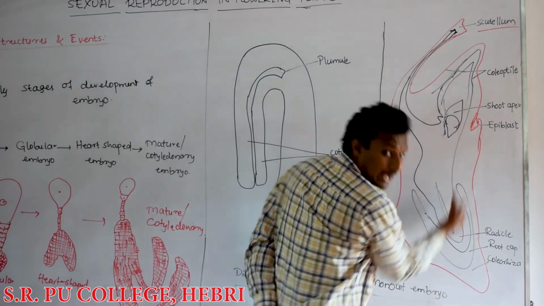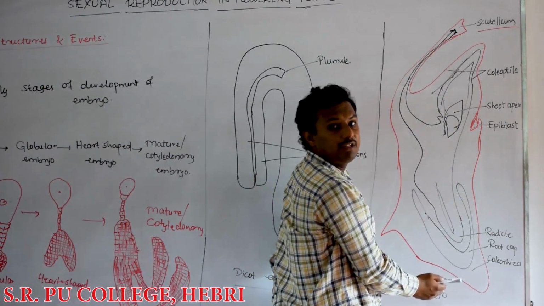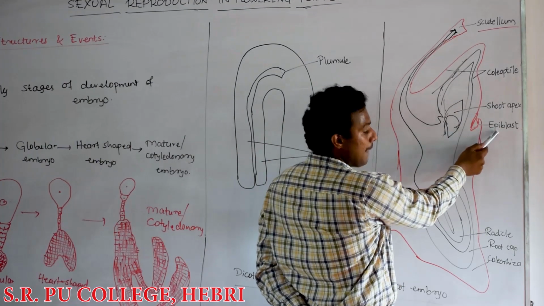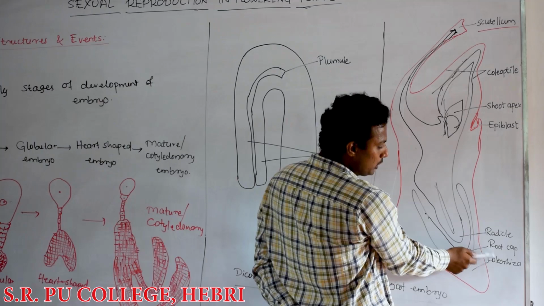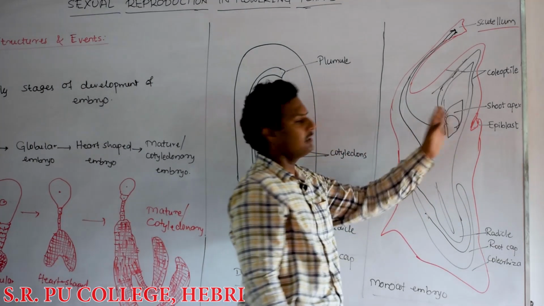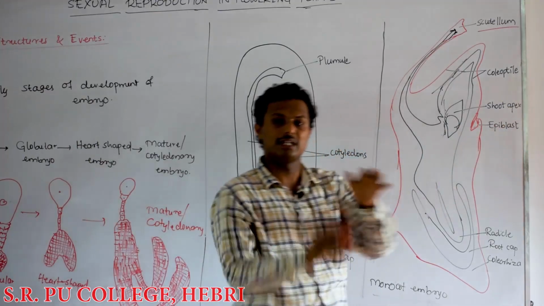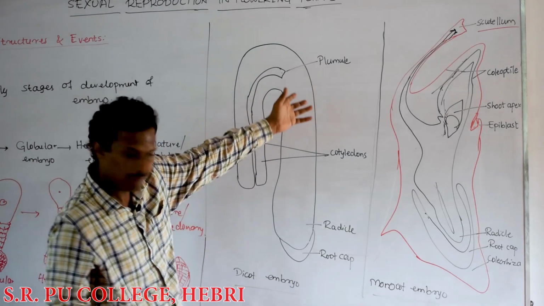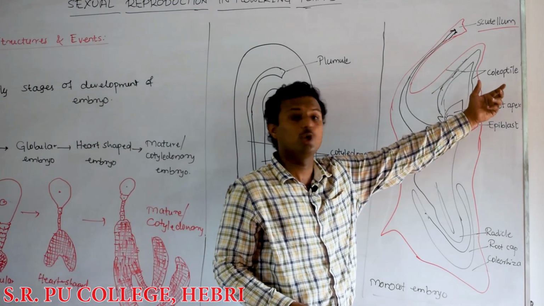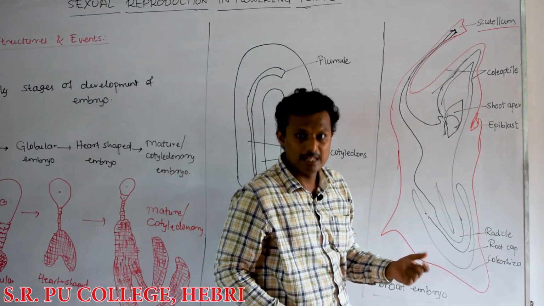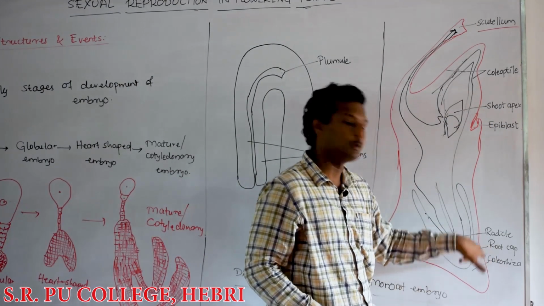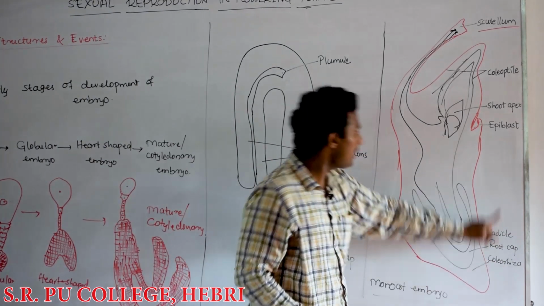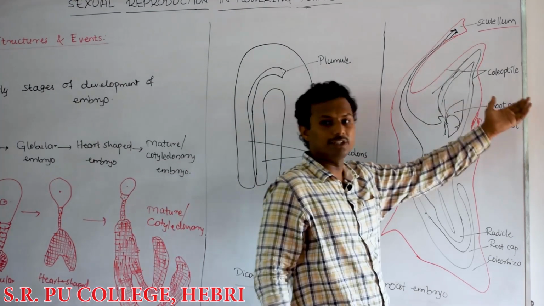On the embryonal axis you will see many structures like the coleoptile, shoot apex, epiblast, radicle, root cap, and coleorhiza. The coleoptile is the structure that covers the shoot apex. The shoot apex, which you can also identify as the plumule, is protected by the coleoptile in monocots. Similarly, the root apex is protected by the coleorhiza, and of course the root cap is also there. So the radicle is protected by the coleorhiza, and the plumule or shoot apex by the coleoptile.